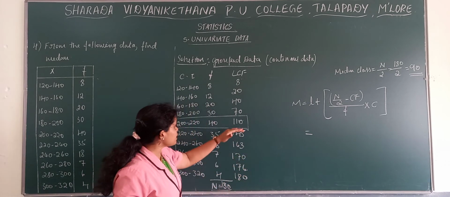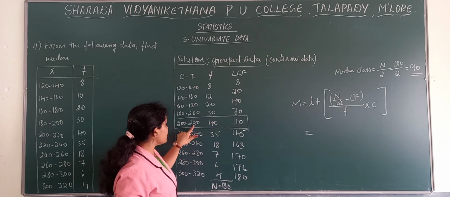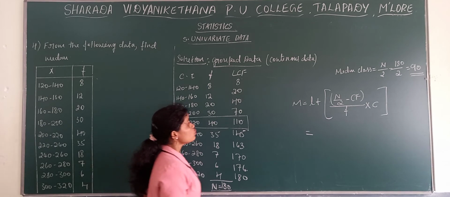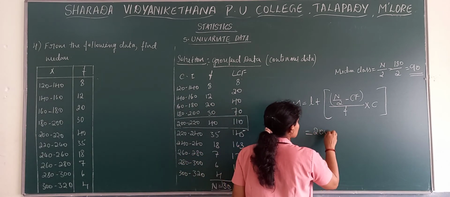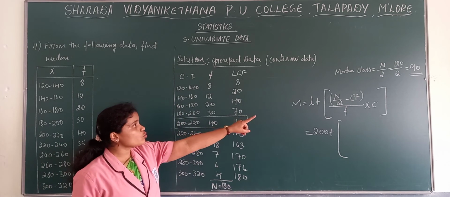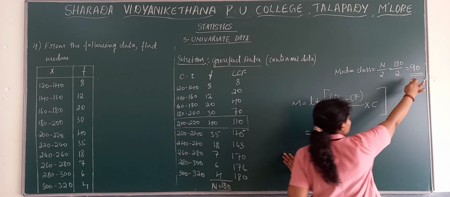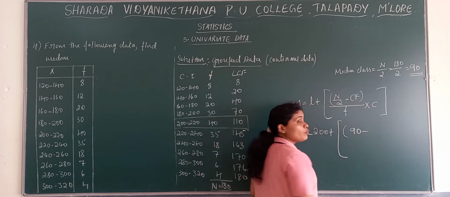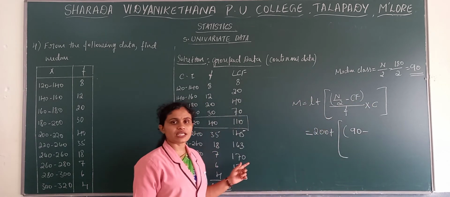L is nothing but the lower limit of the median class, so L is equal to 200, plus n by 2, which we already calculated as 90, minus the cumulative frequency preceding the median class.